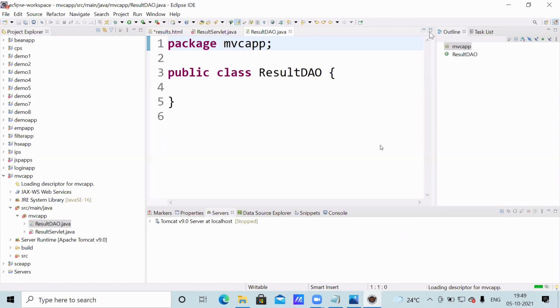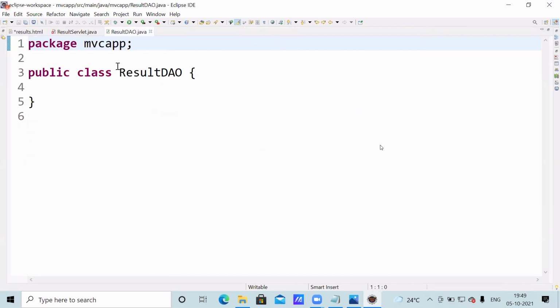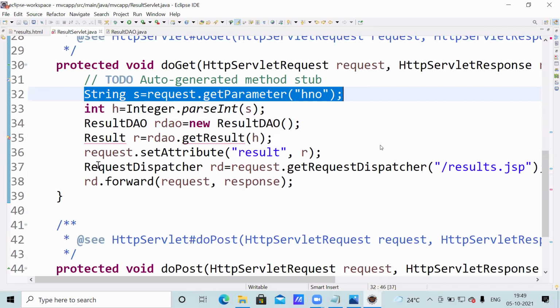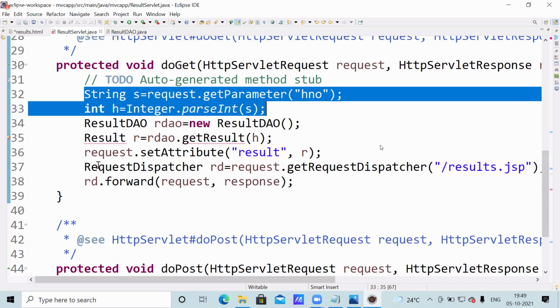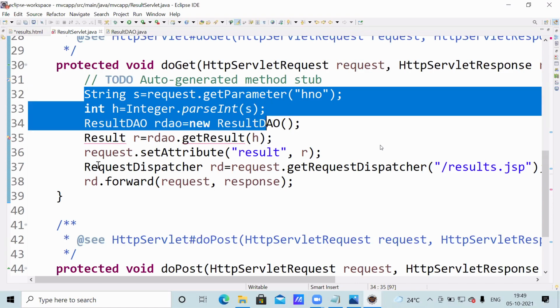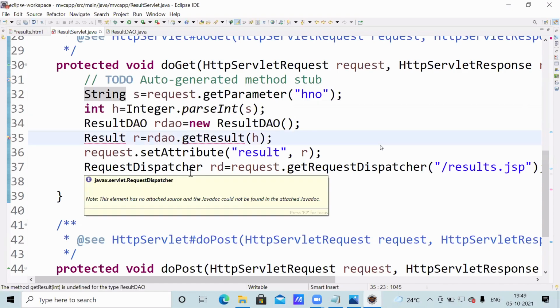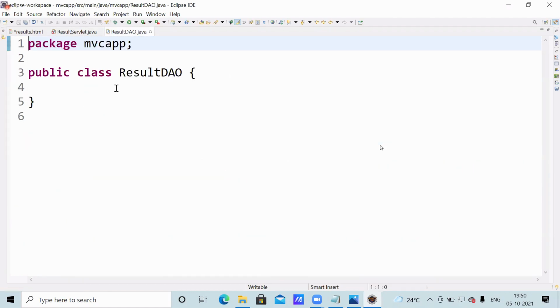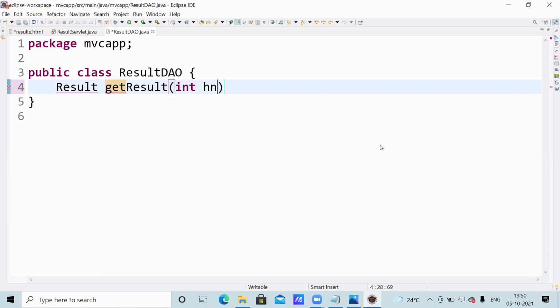Now in the ResultDAO class, which method is there? See, here the hall ticket number is received, and that is converted into integer format, because by default it is string format. We have to create this class object. We created it. Now we have to write this method, get result, in that class. That class should return the result. So according to this, the return type should be Result. The method name should be getResult, which takes the hall ticket number.